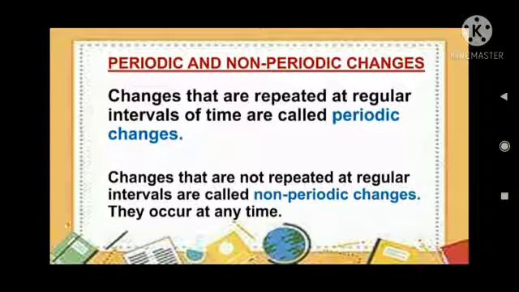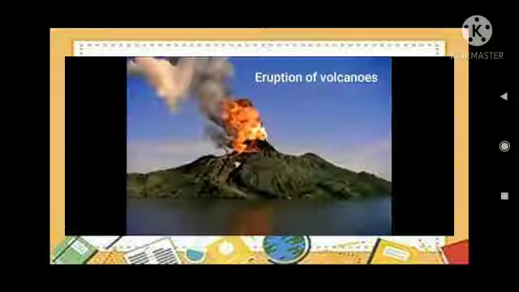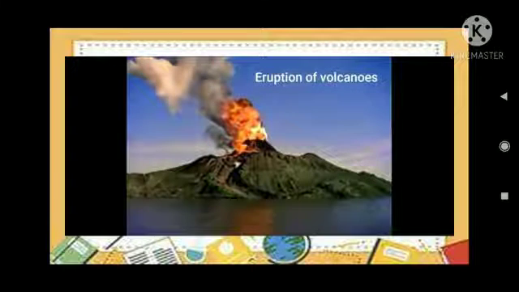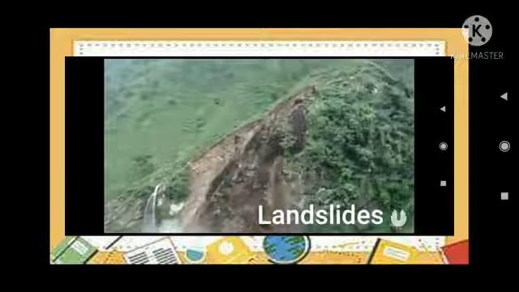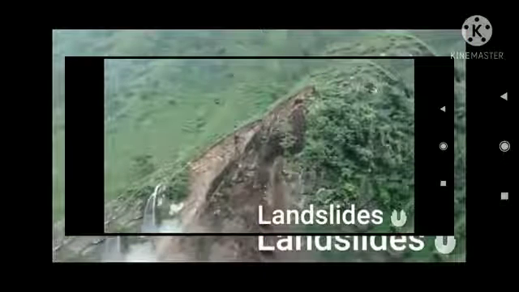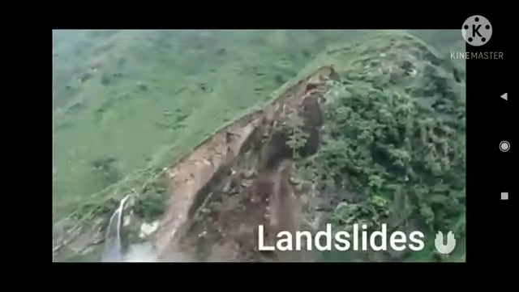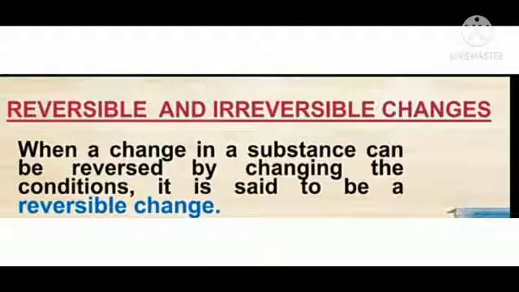The changes that are not repeated at regular intervals are called non-periodic changes. They occur at any time. For example, change of weather, volcanic eruptions, earthquakes, and landslides are examples of non-periodic changes.